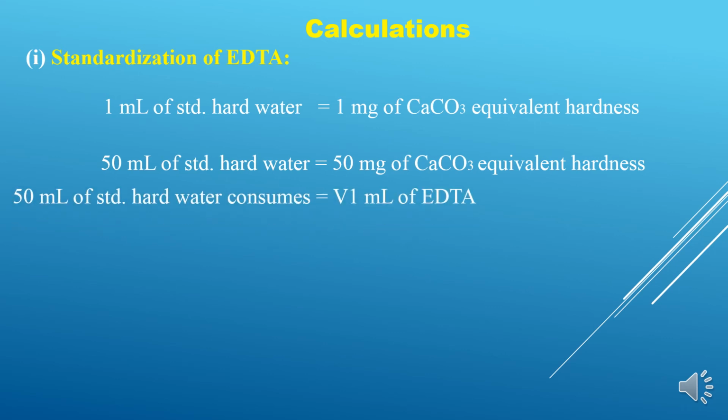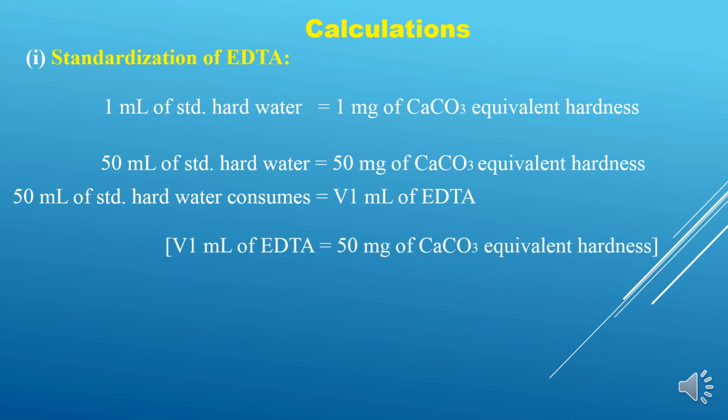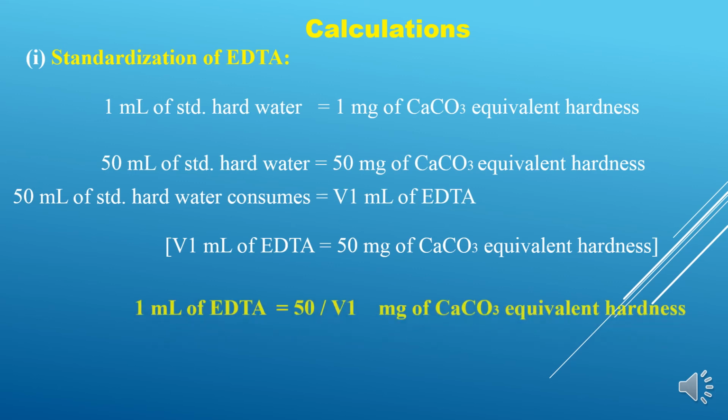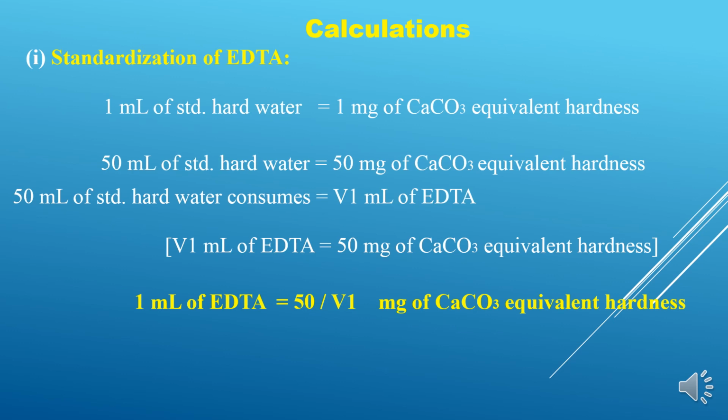Now you can say that this 50 ml of standard hard water has consumed V1 ml of EDTA. So you can write V1 ml of EDTA is equal to 50 milligrams of calcium carbonate equivalent hardness. So we are comparing the second and the third steps. We get V1 ml of EDTA is equal to 50 milligrams of calcium carbonate equivalent hardness. Now from this we can say that 1 ml of EDTA is equal to 50 by V1 milligrams of calcium carbonate equivalent hardness. This is for the conversion into calcium carbonate equivalent hardness.